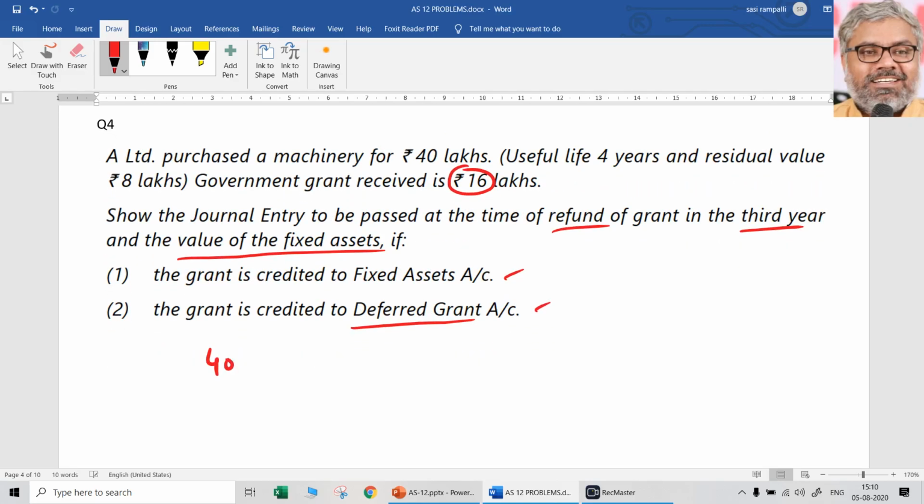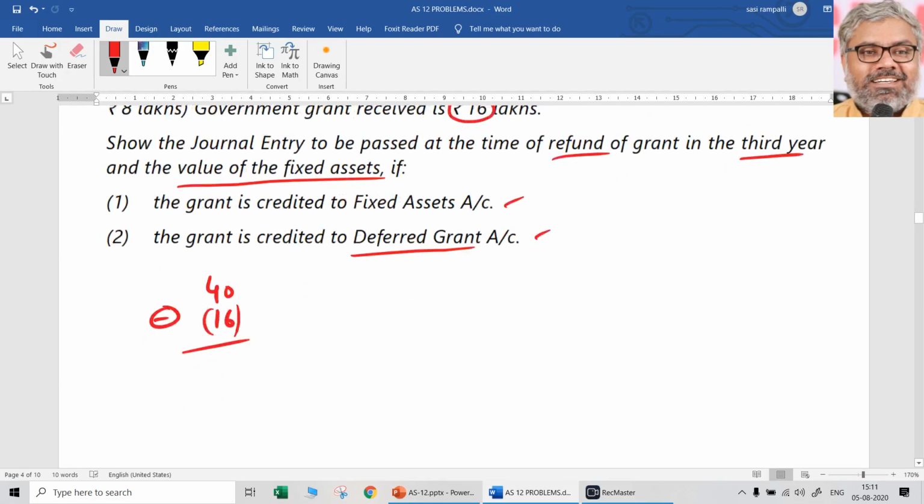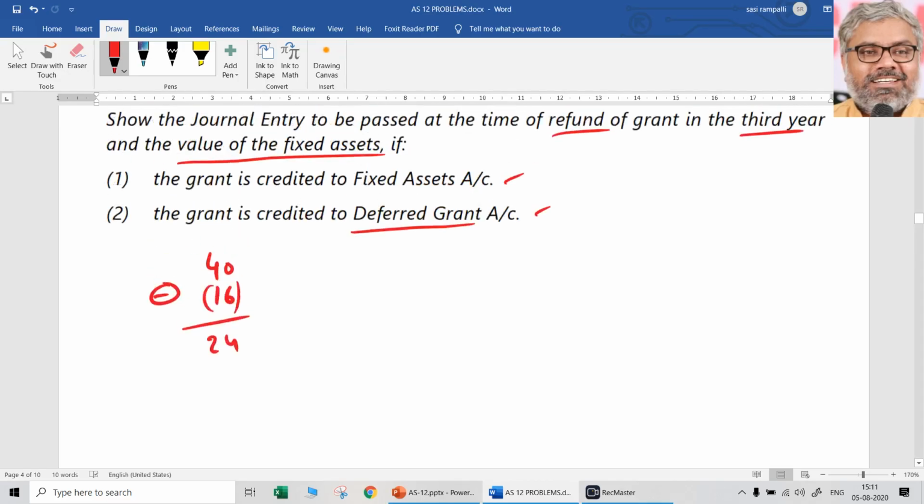See, original cost of asset is 40 lakhs. And government grant received was 16 lakhs. First method we are talking. First method, 16 lakhs is reduced from the cost of the asset. So naturally the remaining will be 24 lakhs. That is the cost of the asset.